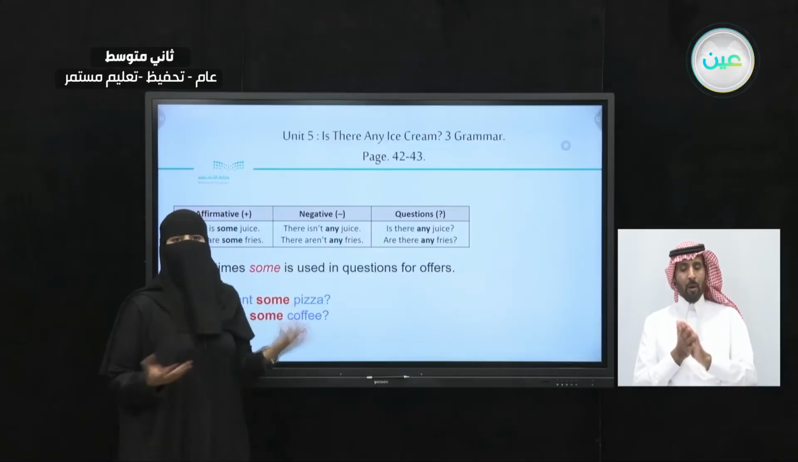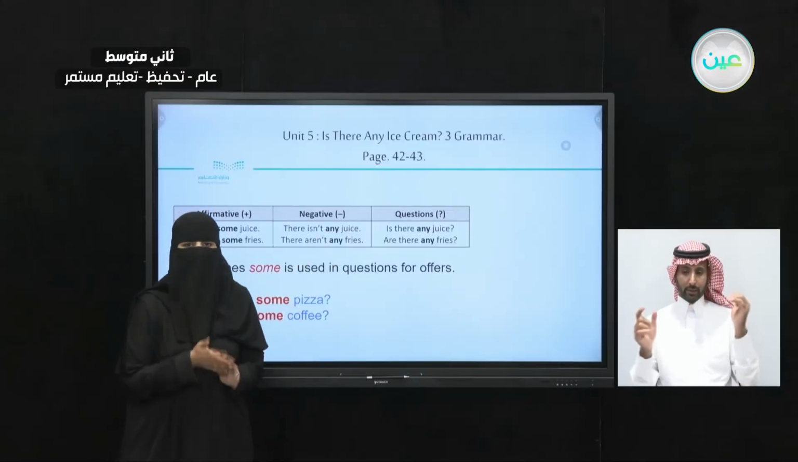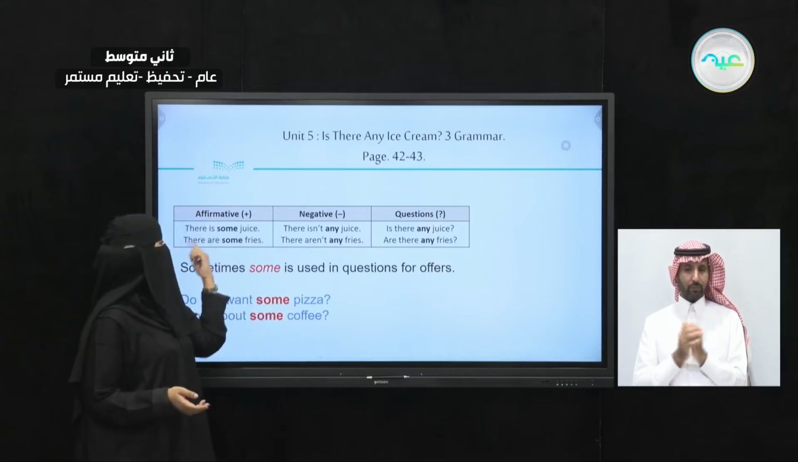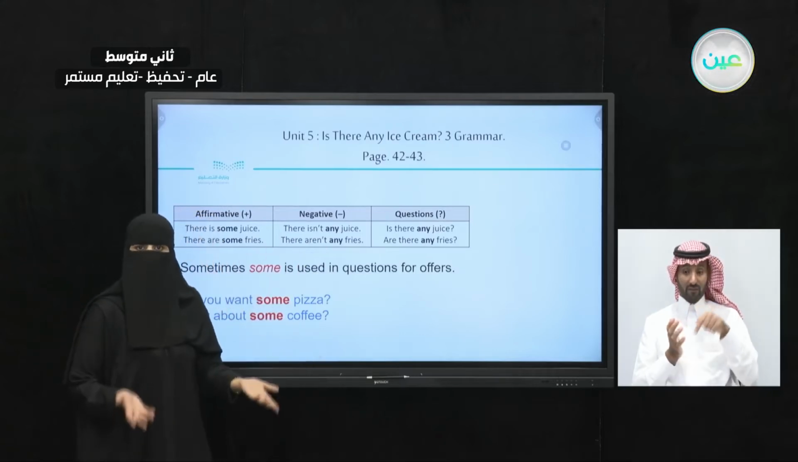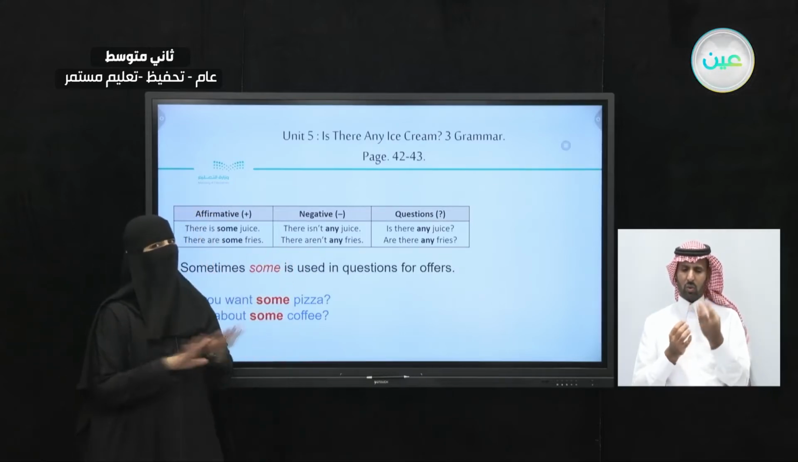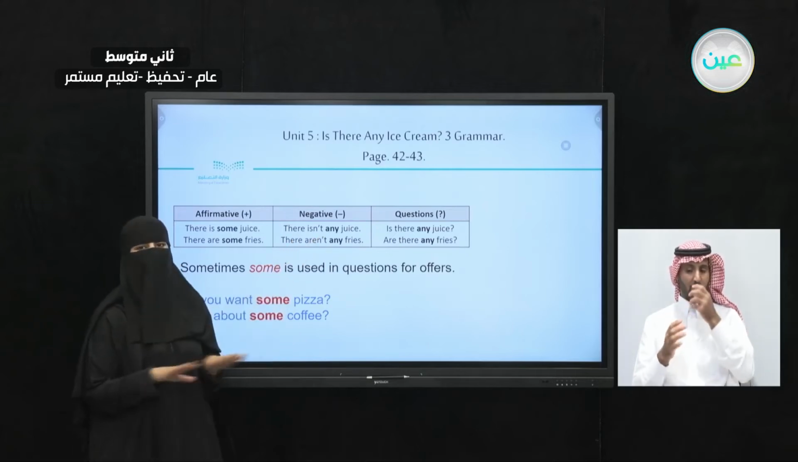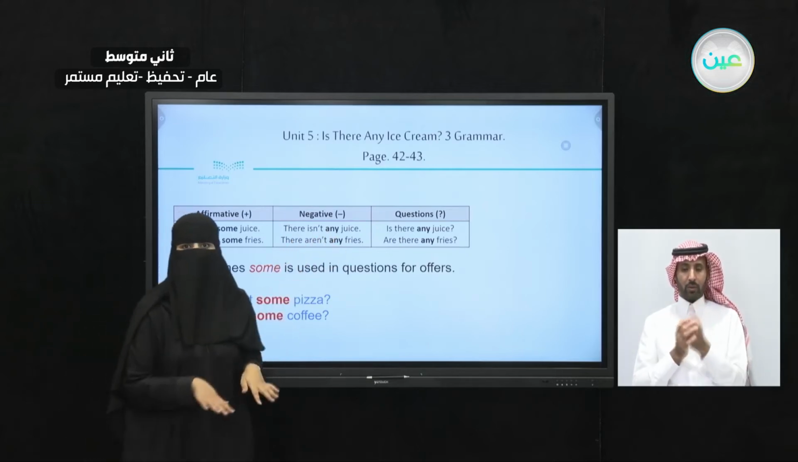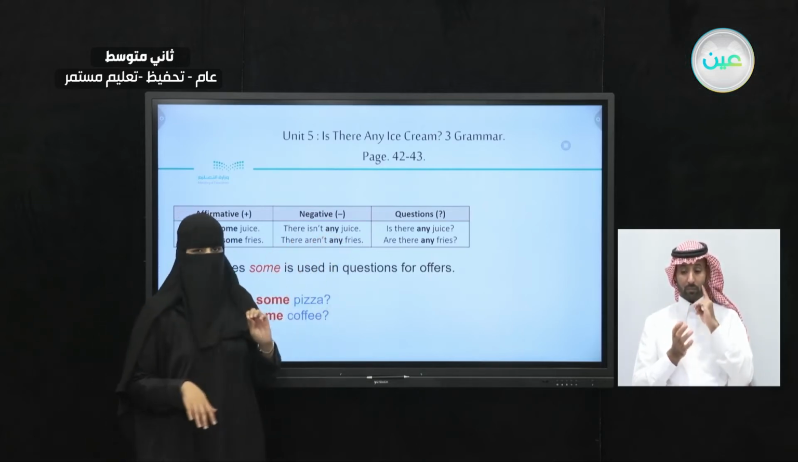So here, it's a negative statement. We don't have it. Unlike here, there is some juice. We know there is some juice, but here there aren't any. So for the negative, we're using any.